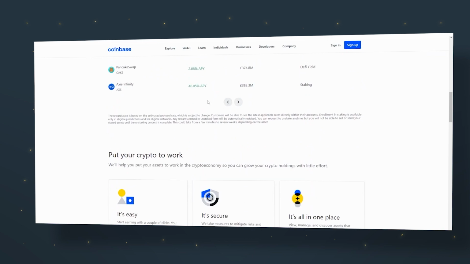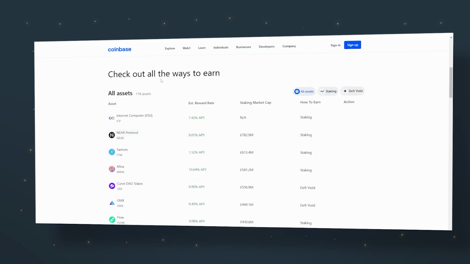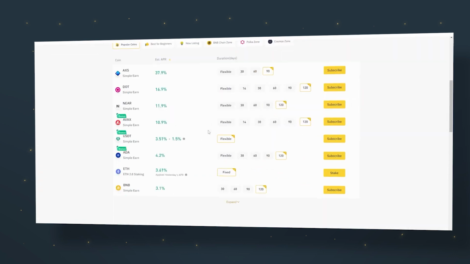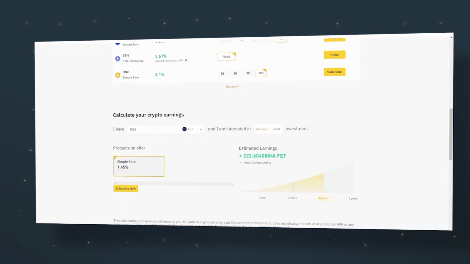Once on Binance, use their tools to figure out how much money you can make with cryptocurrency. Pick the currency you're interested in, see if it's on sale, and then just hold on to it for a while. Make sure it auto-subscribes. Exploring the crypto world can be interesting and profitable. Whether you're new or experienced, learning about ways to make money like staking is important.